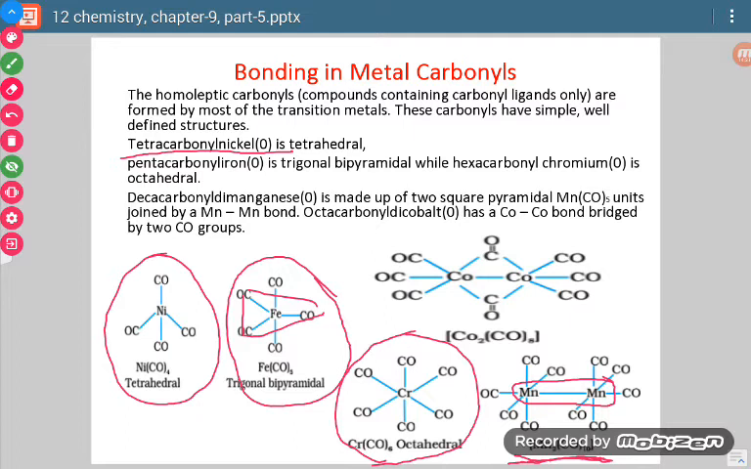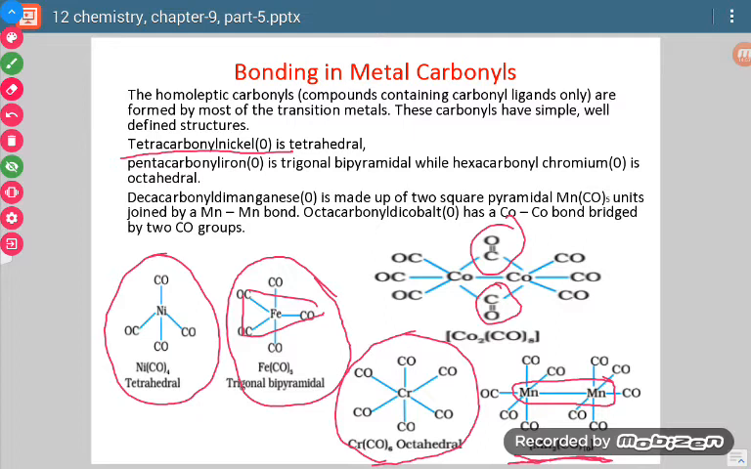bridging ligand. Bridging ligand means a ligand which is bonded to 2 central atoms. Okay, such a compound in which there are 2 central atoms, 2 metal atoms, and a ligand which is bonded to both, that is called a bridging ligand. So here this one and this one, these are 2 bridging ligands. Okay, so this will be the geometry of this compound.